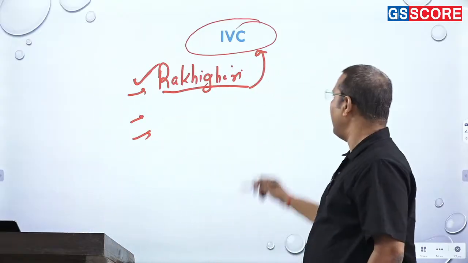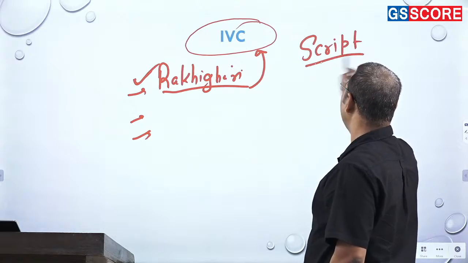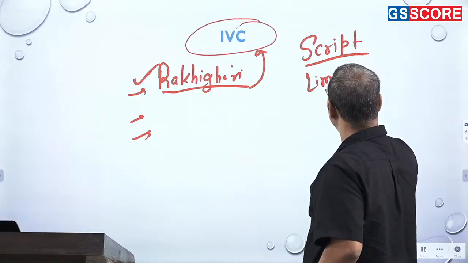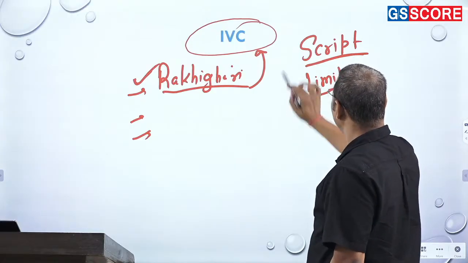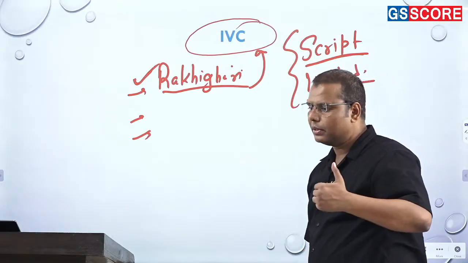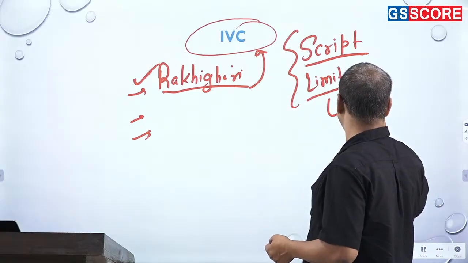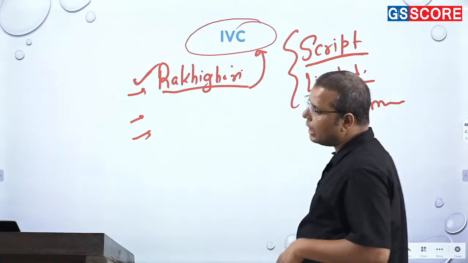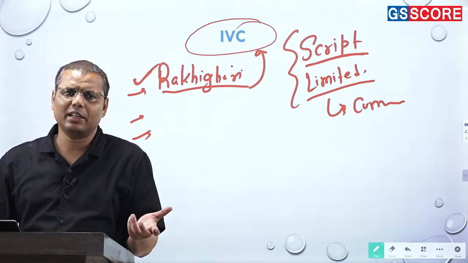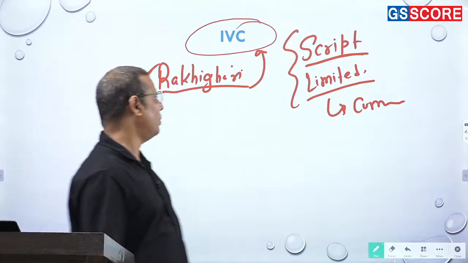So there are many reasons because of which I find IVC very important. अब IVC में एक तो मैंने कहा कि when it comes to the script of IVC, maybe a question can be asked. ठीक है, it is quite possible. Very limited amount of historical information is there, right? But whatsoever information is there, you prepare this part. क्योंकि अगर आप वो part prepare करके रखते हैं, तो अगर precisely एक question आता है script के ऊपर, so you write about that, and in fact you go for a comparison with the other sources, let's say other scripts in India, and if there are any linkages between the two, तो उस perspective में हम इसको बात कर सकते हैं.